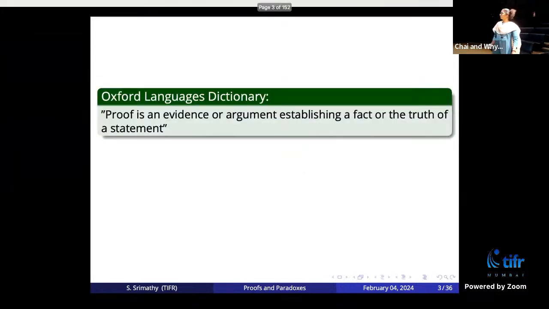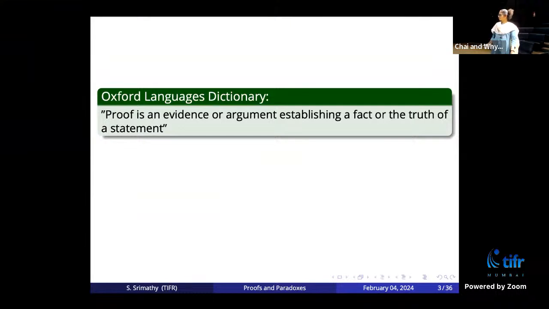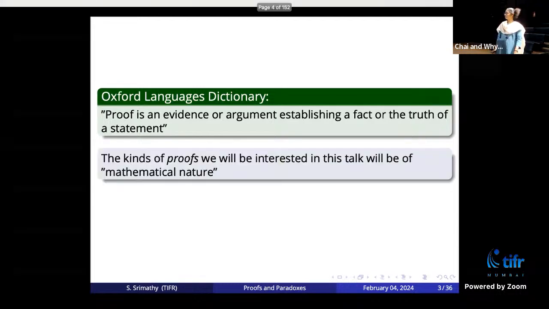So what is a proof? The Oxford Language Dictionary defines proof to be an evidence or an argument establishing a fact or truth of a statement. So you're given a statement and we want to find out whether it is true or false. And if you think it is true, you must be able to provide a proof for that statement. Okay, so that is called proof.